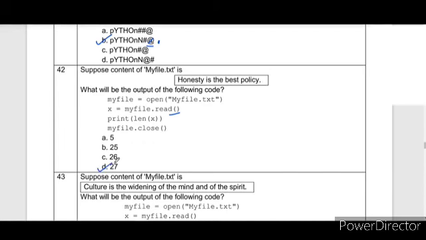So total number of characters are 27. The correct option is 27.